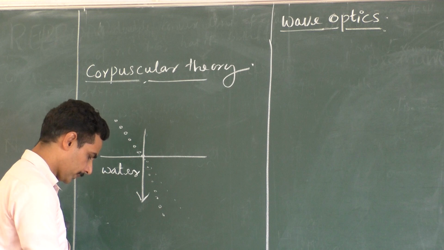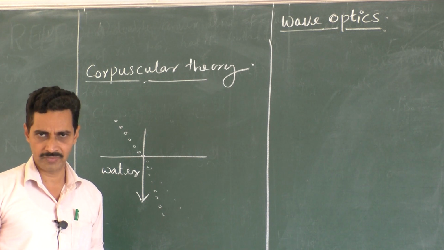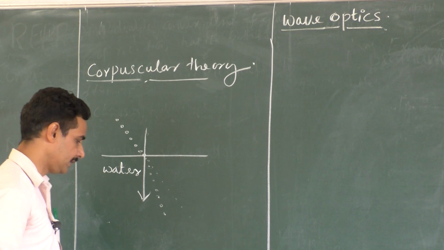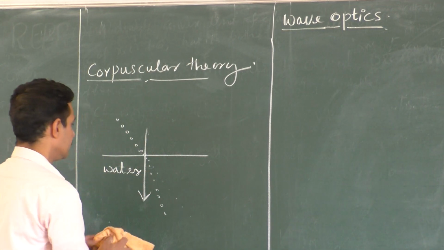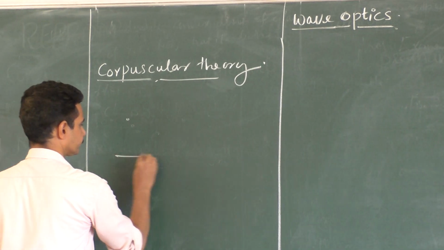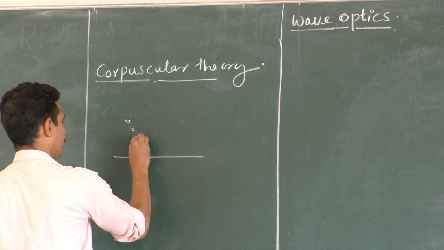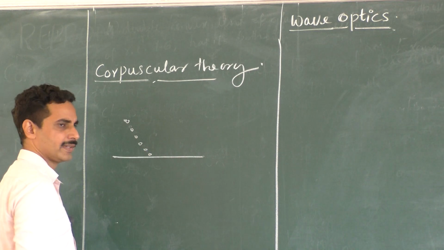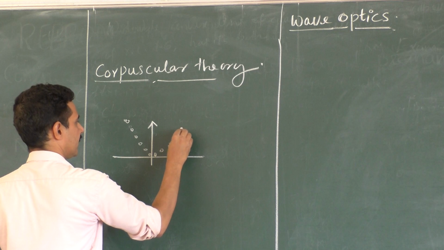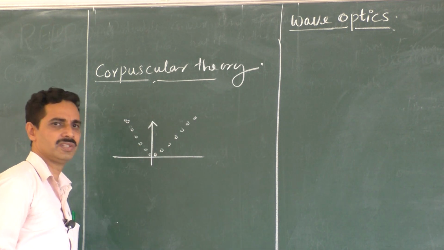So according to the corpuscular theory, a refracting surface attracts these corpuscles, and when they fall on a reflecting surface, there is a normal force of repulsion. That is why corpuscles are reflected. That is his own theory.